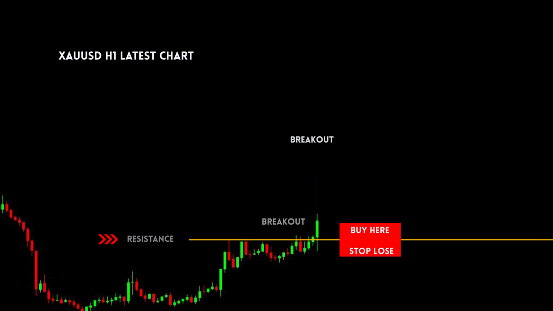Finally, price breaks the resistance line. Let's take a buy trade here. Stop loss must be below the resistance line. Price goes well in the buy trend.